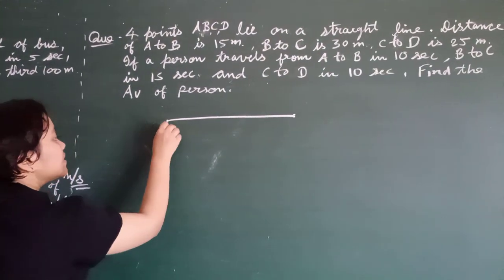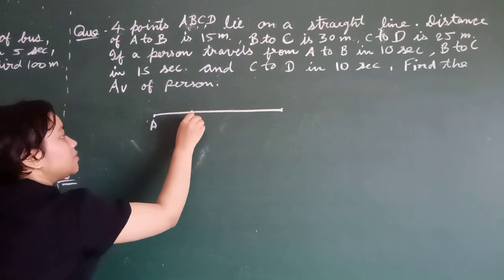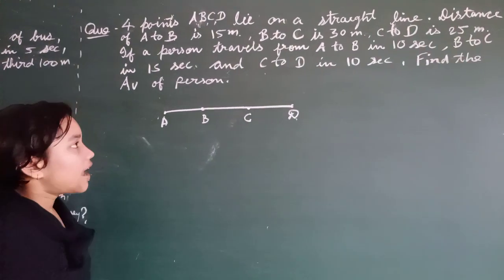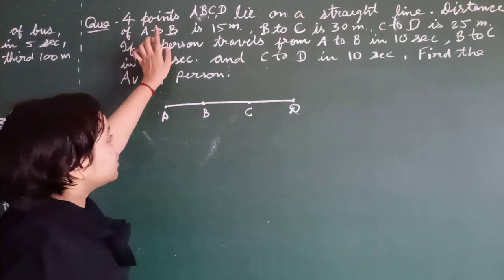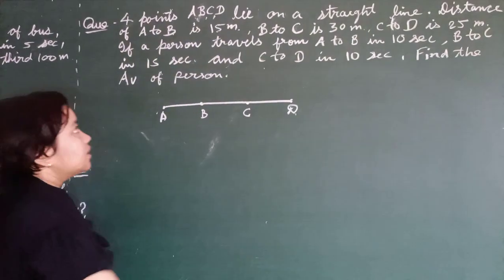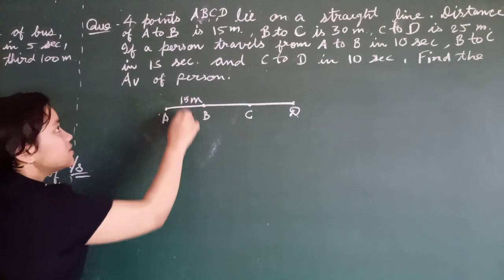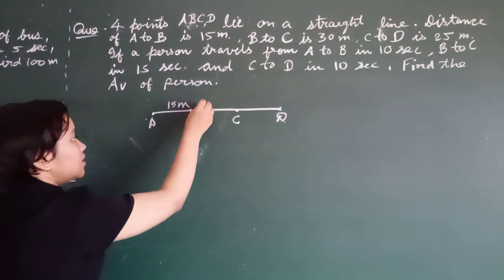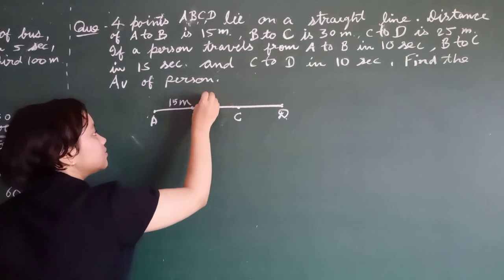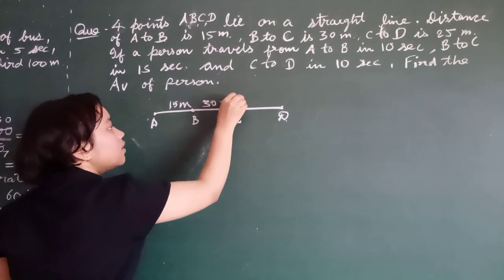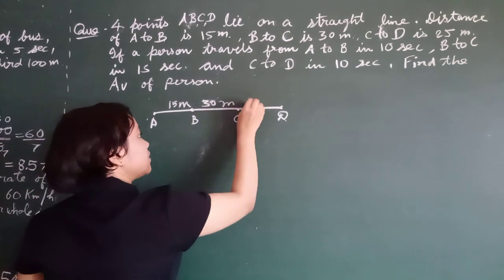So 4 points, point A, point B, point C and point D lie in a straight line. The distance from A to B is 15 meters. B to C is 30 meters. And C to D is 25 meters.